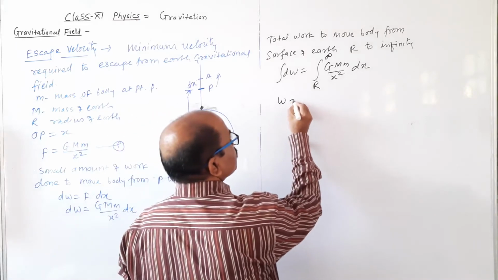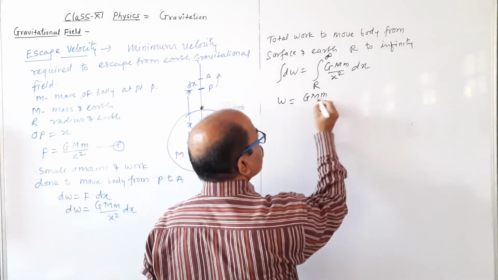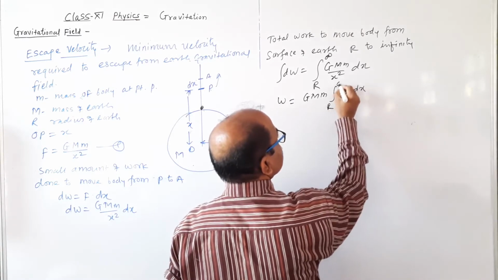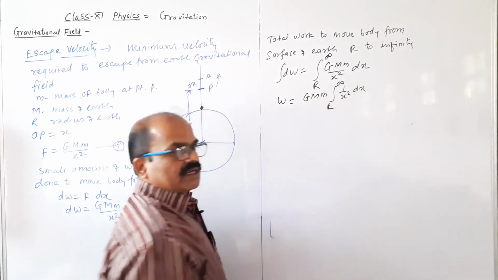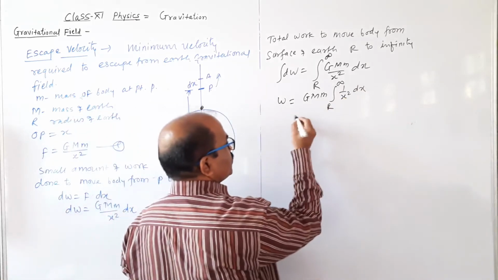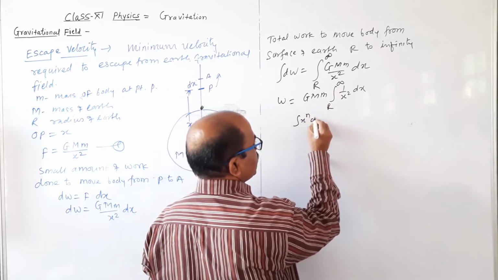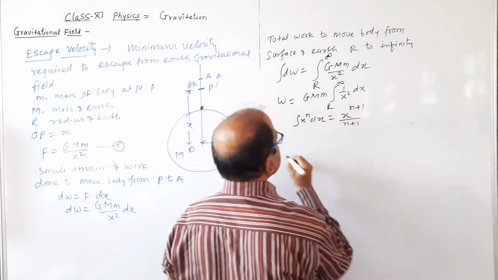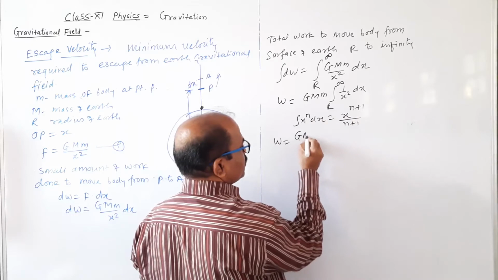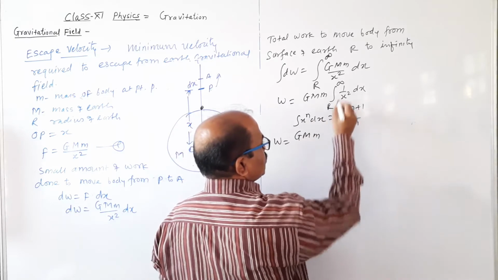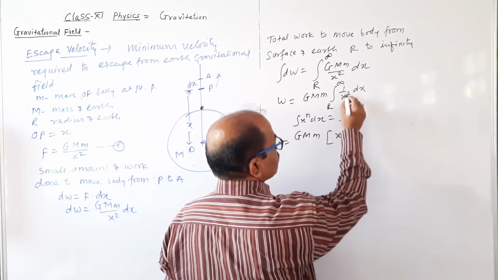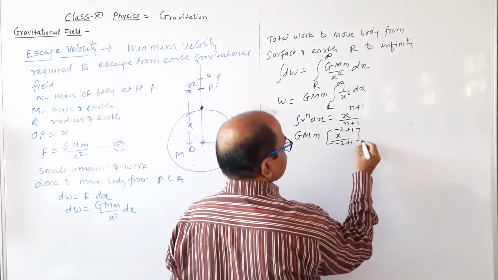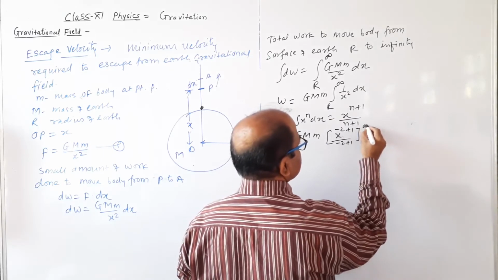So W equal to G capital M small m, all these are constants, integration of 1 by x square dx with limit r to infinity. तो इसका इंटीग्रेशन कहाँ कैसे निकालना, ये हमने जस्ट आगे पहले डेरिवेशन में बताया. Integration of x raised to n dx equal to x raised to n plus 1 divided by n plus 1. So W equal to G capital M times the integration of this, which is x raised to the power -2 plus 1, that is -2 plus 1, and its limit r to infinity.